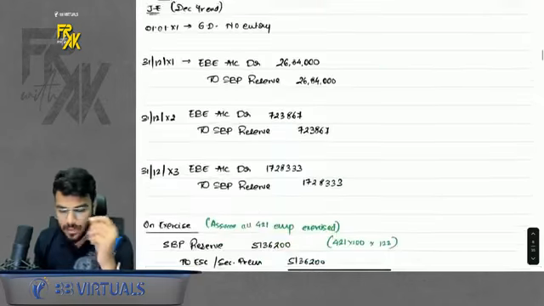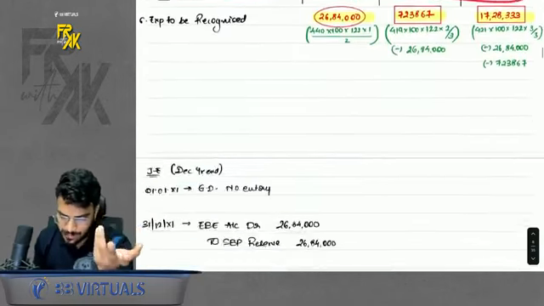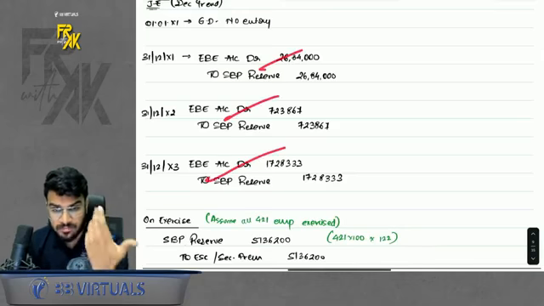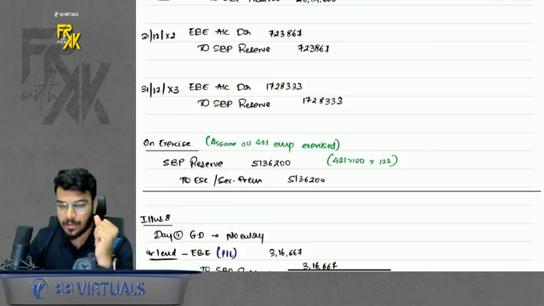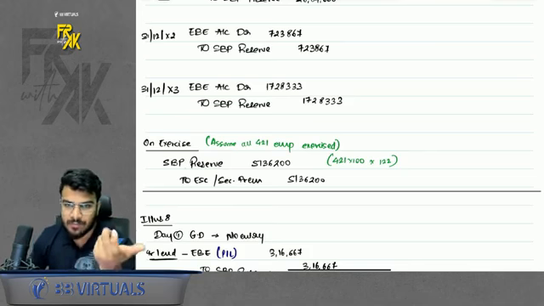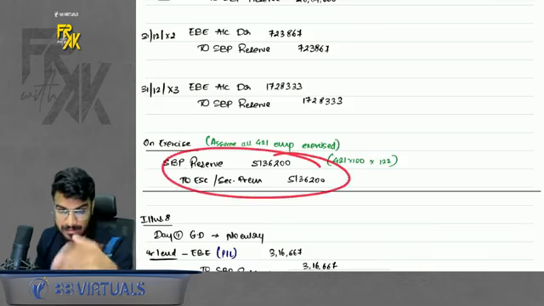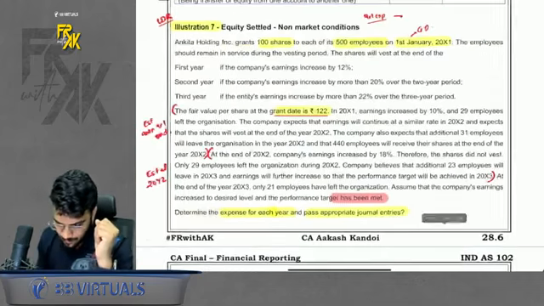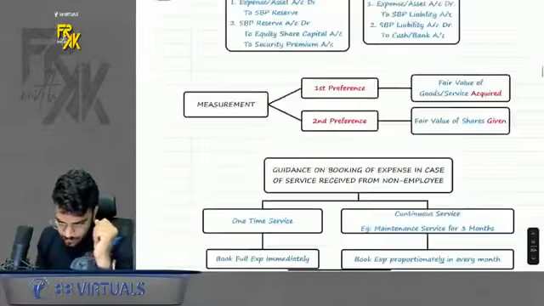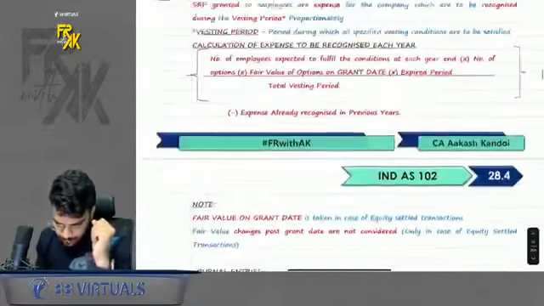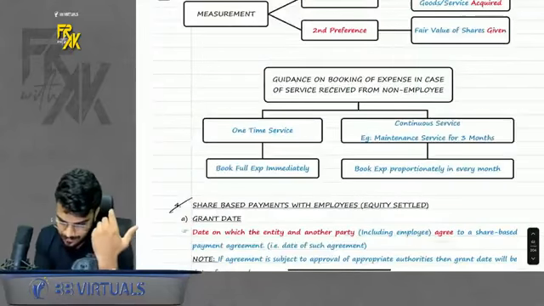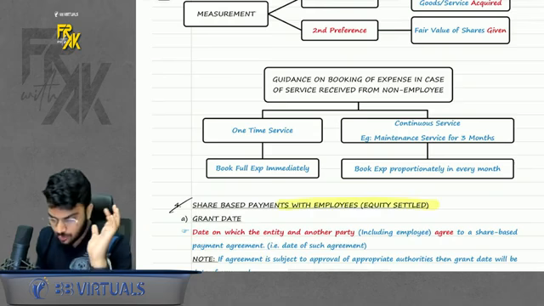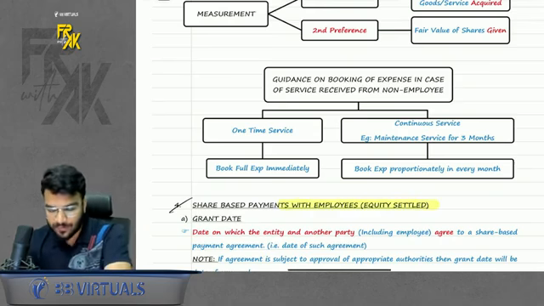It is a very good question. The only important part here is the vesting period. Then you will calculate the expense. Whatever expense you get, just book it. And on exercise, you will just transfer it to equity share capital. Sometimes the face value of the share will be missing, so you can just pass the entry like this. This is how ICAI passes the entry. Okay, so this was a share-based payment. If you can see, it was an equity settled share-based payment in the case of employees. So this was one good question which I feel you should definitely solve.